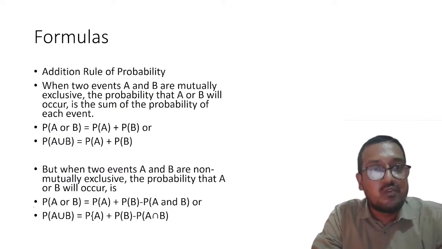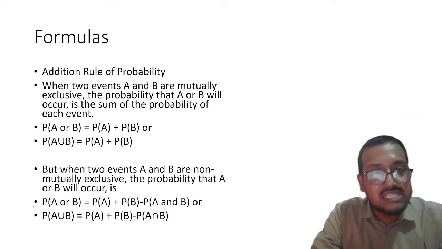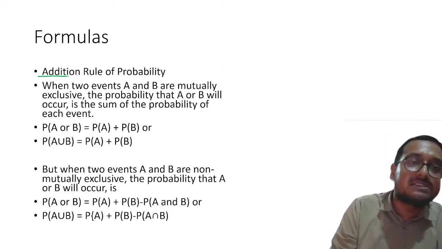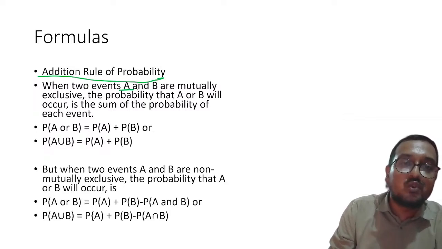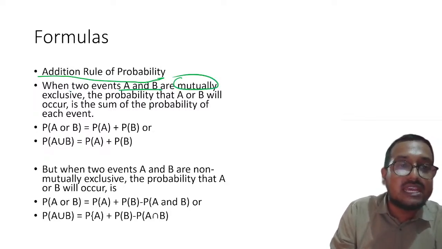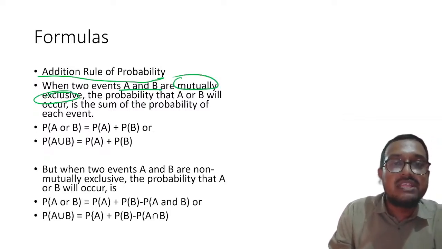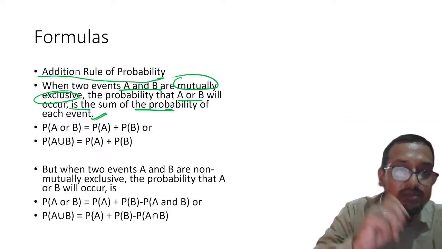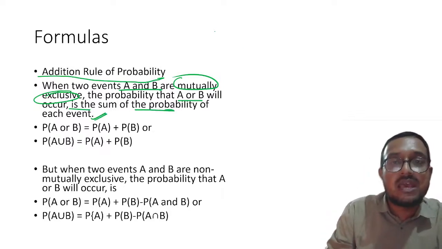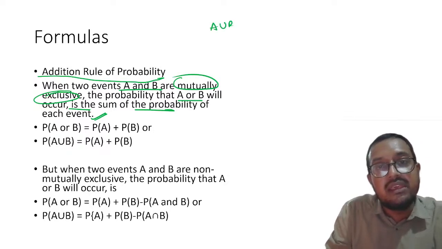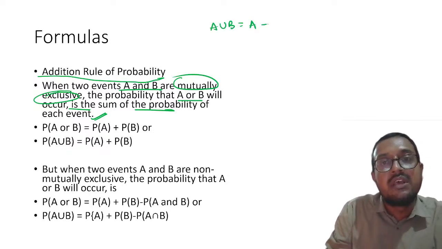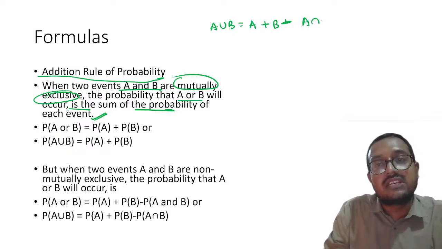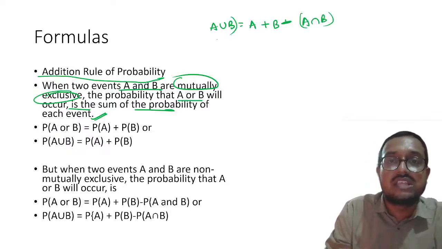Then shall we move forward? My dear students, please remember, the addition rule of probability. What will happen if two events A and B are mutually exclusive? The probability that A or B will occur is the sum of the probability of each event. Why are we saying that? Because A union B is a set theory question: P(A) plus P(B) minus P(A intersection B). This is the actual formula.